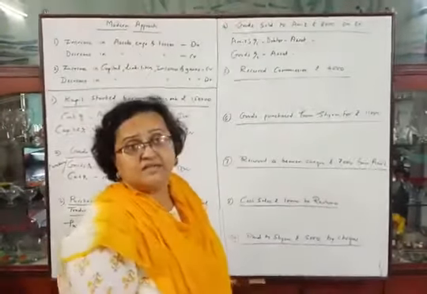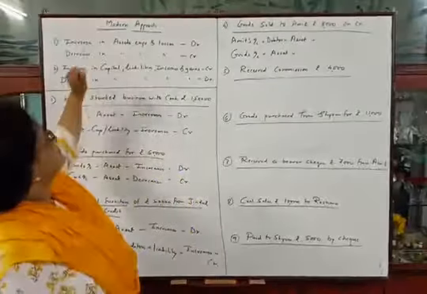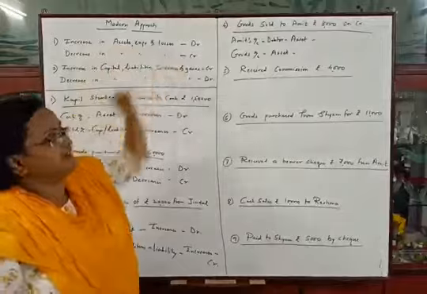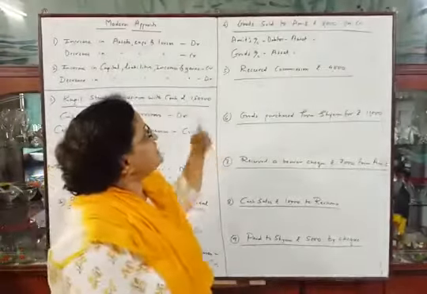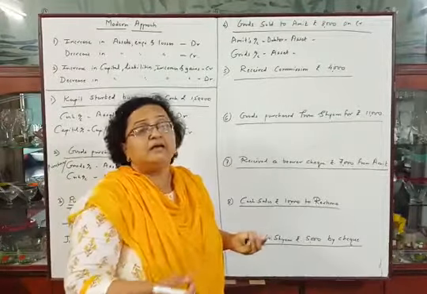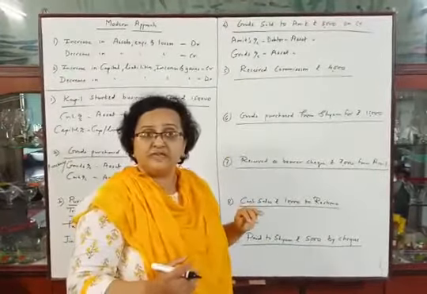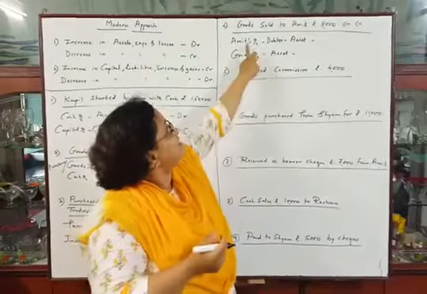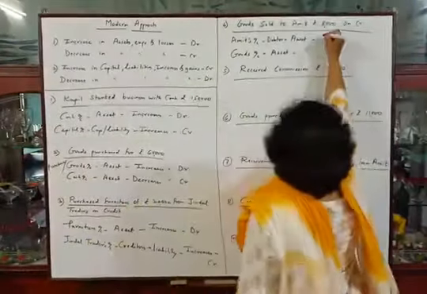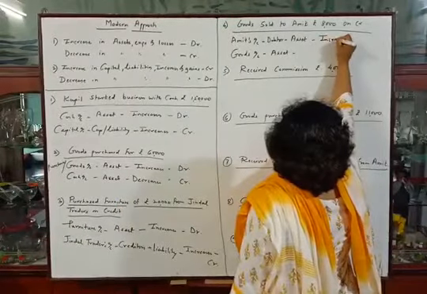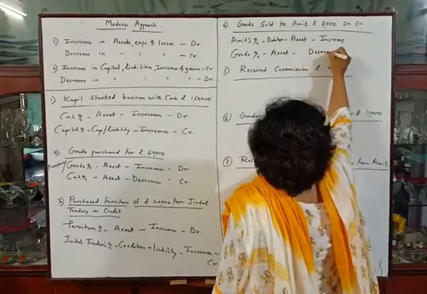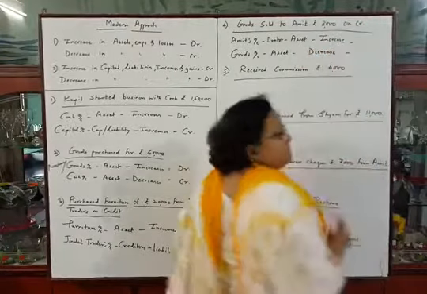Both are assets, so we will use first rule. Increase in asset debit, decrease in asset credit. As we are selling goods, our goods will decrease and the asset, that is amount receivable, will increase. So this asset will increase and this asset will decrease. So debtors will increase here and goods will decrease here as we are selling goods.